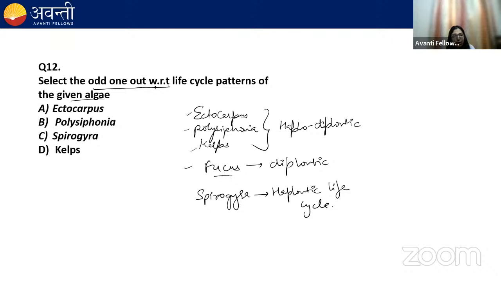So select the odd one out with respect to life cycle pattern of the given algae. So option is 3, which is Spirogyra, because Spirogyra has haplontic life cycle, whereas Ectocarpus, Polysiphonia, kelps, they have haplodiplontic life cycle. So odd one out is Spirogyra.